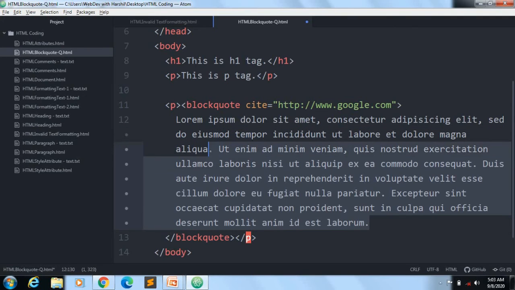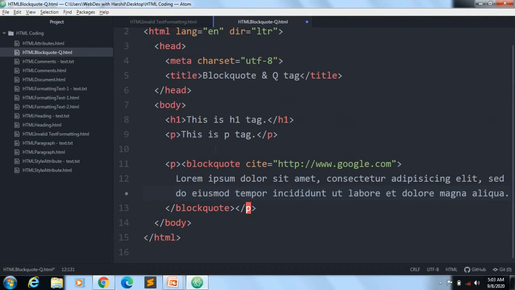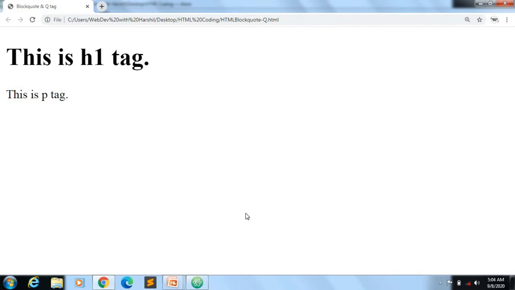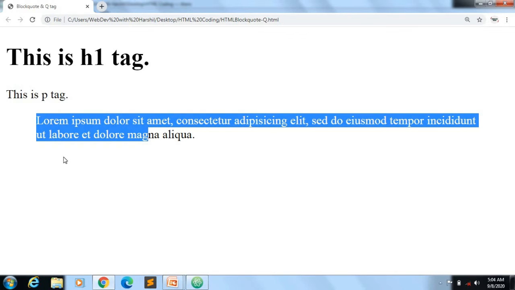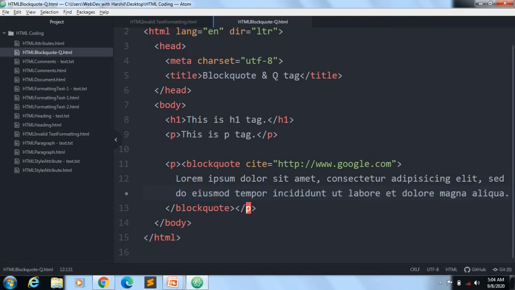So I'm taking somewhat dummy text like this. Now let's save it, and if I refresh in my Chrome browser, then you can see our dummy text is there. But it is indented. You can see the white space is there from the left side. So this is the blockquote tag. I hope you have a clear idea about the blockquote tag, but still if you have any doubt about the definition, how it is working, what is the syntax, why it is the syntax, then you can ask me in the comments.